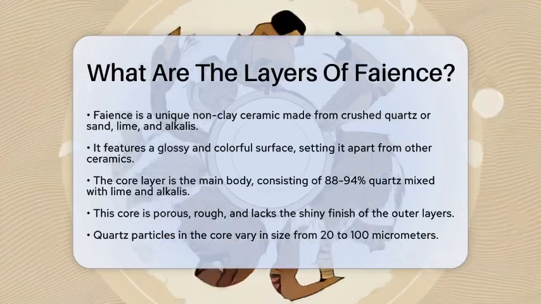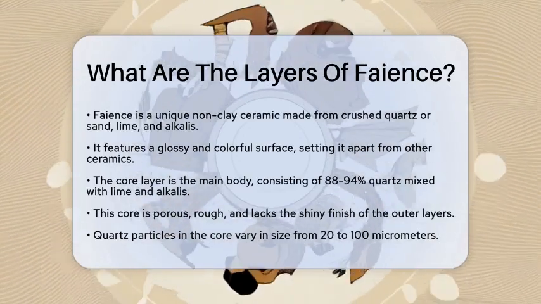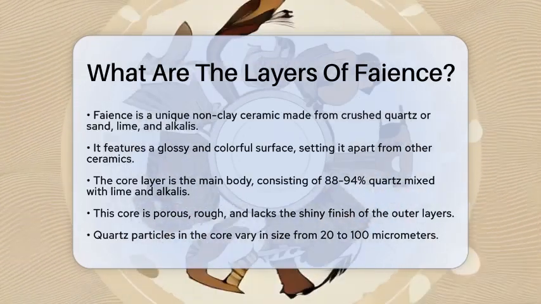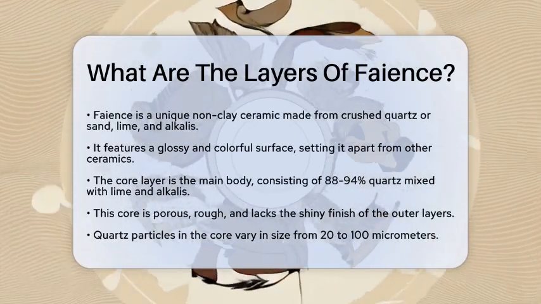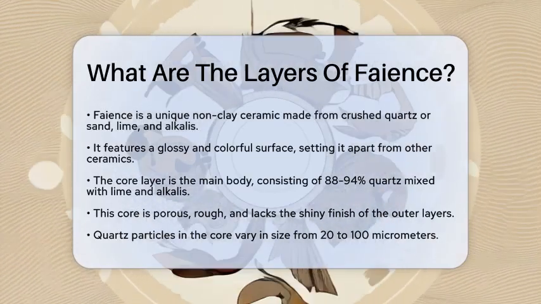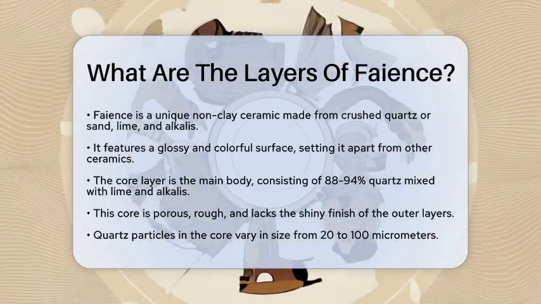Faience is a type of non-clay ceramic made mainly from crushed quartz or sand, mixed with lime and alkalis. This combination gives it a glossy, colorful surface. Let's break down the layers that make up this fascinating material.